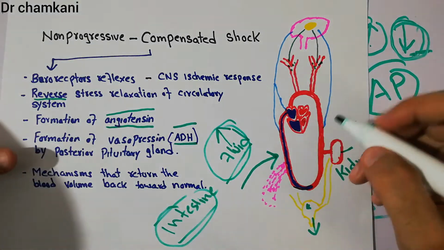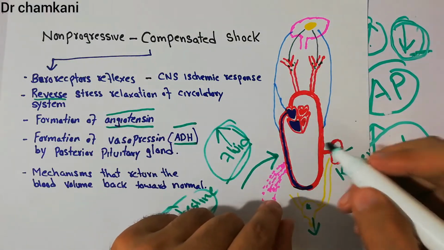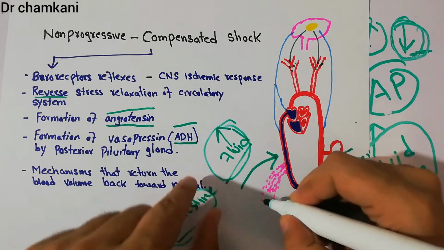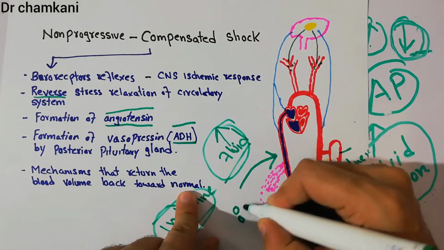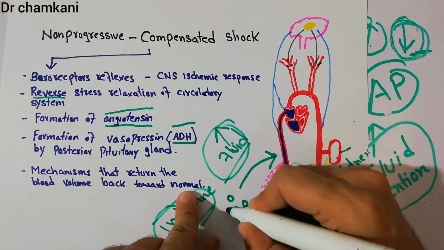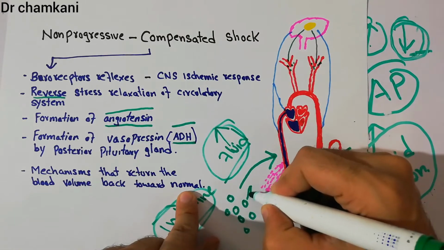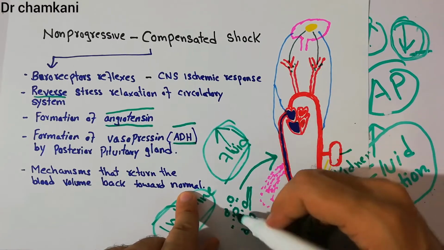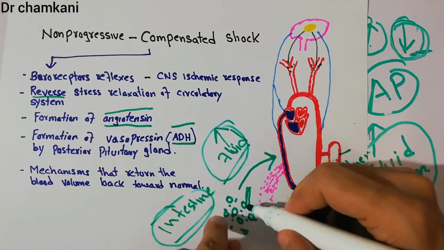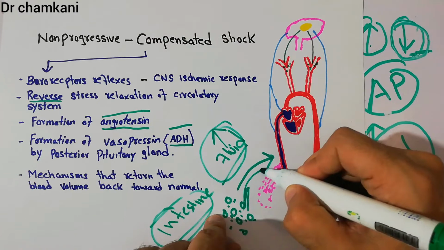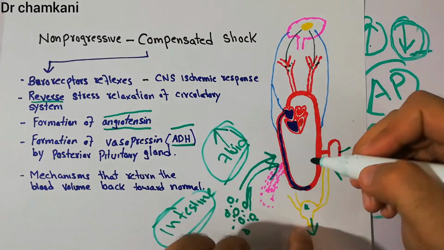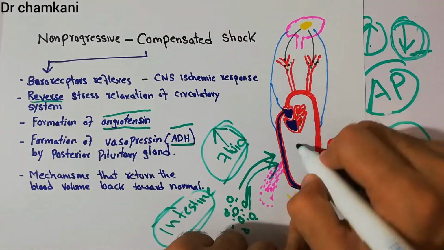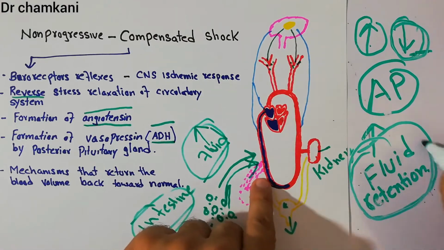And finally, the interstitial fluid. Now I will explain the interstitial fluid. These are different cells, and these cells are basically perfused by different capillaries. There is a lot of fluid between the cells, which is basically the interstitial fluid. This fluid between the different cells also comes into the system with the help of different capillaries, venules, and veins. So they also help in fluid retention.